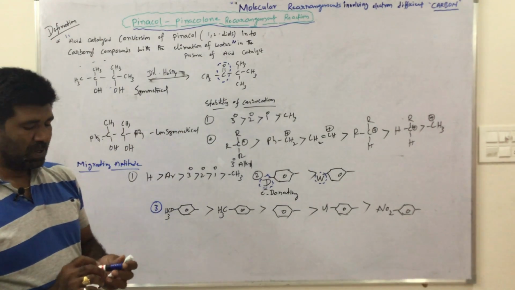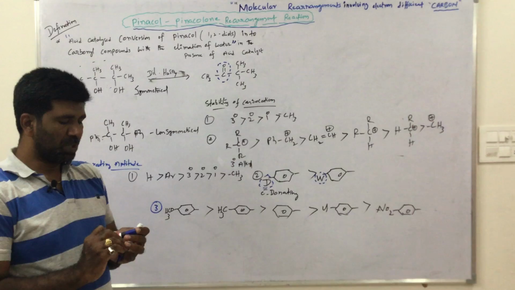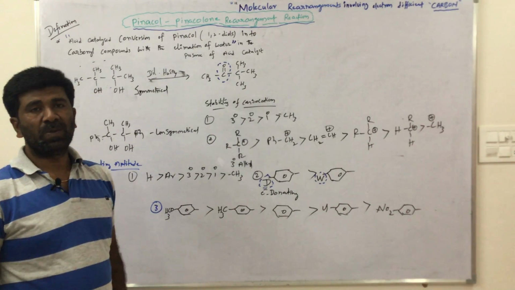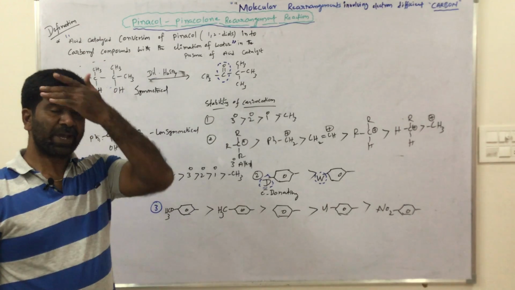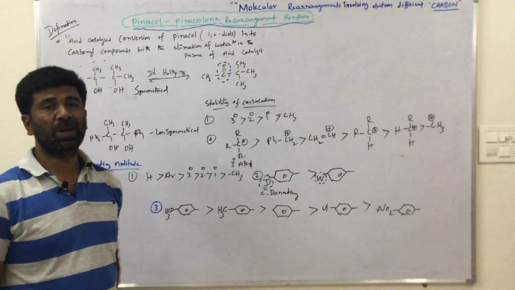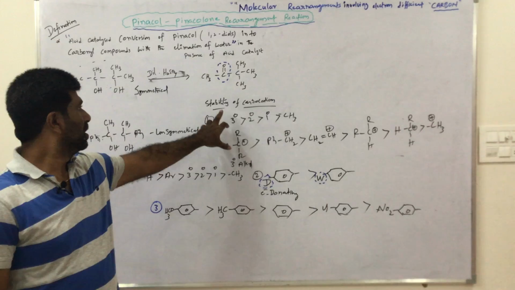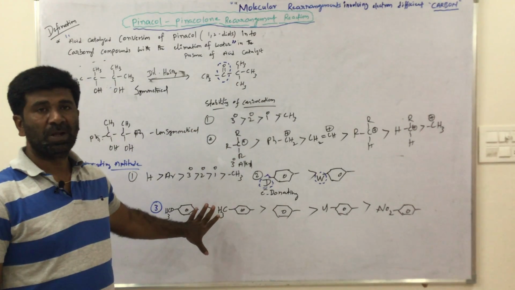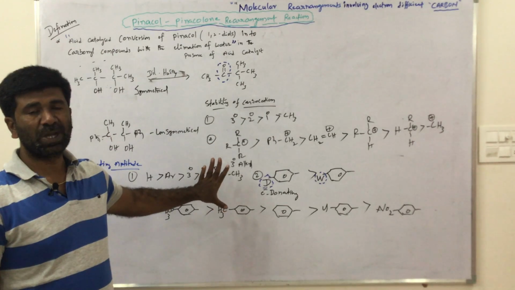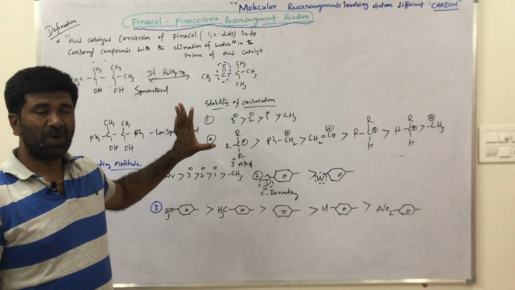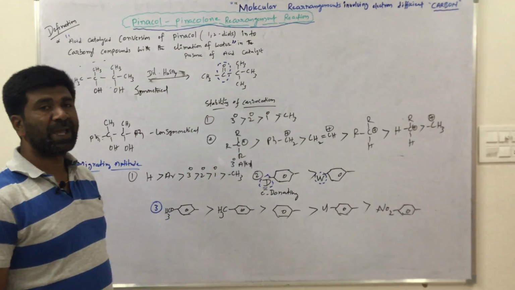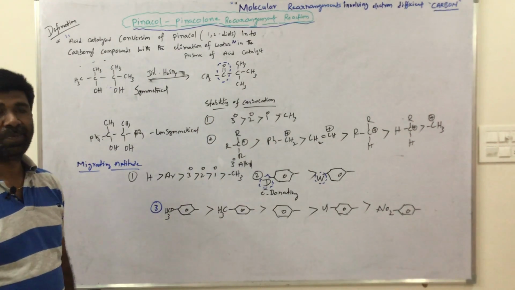Please remember which carbocation is more stable, that means which carbon eliminates the water molecule, and which group migrates from one carbon to another carbon depends upon these stability order and migrating aptitude order only. Without these two categories we can't do anything. We must follow the rules of stability and migrating aptitude order.